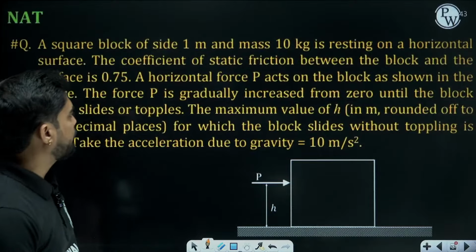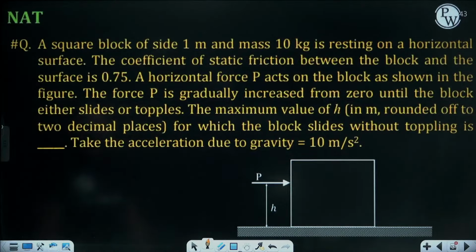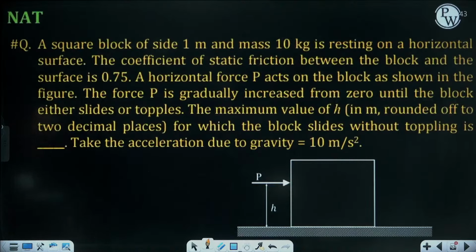Now, this is from friction. A square block of side 1 meter and mass 10 kg is resting on horizontal surface. Coefficient of static friction is 0.75. A horizontal force P acts on the block as shown in figure. Force P is gradually increased from 0 until the block either slides or topples. Maximum value of h for which block slides without toppling is.